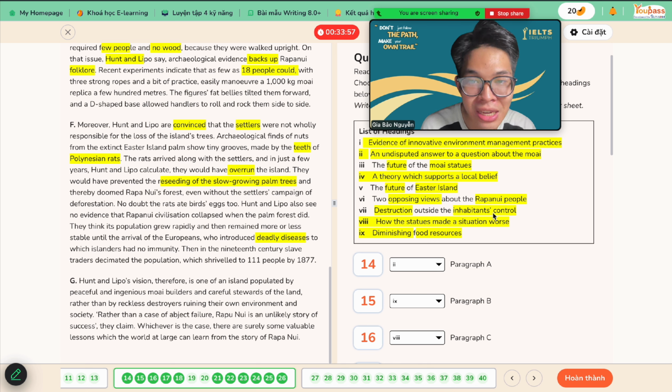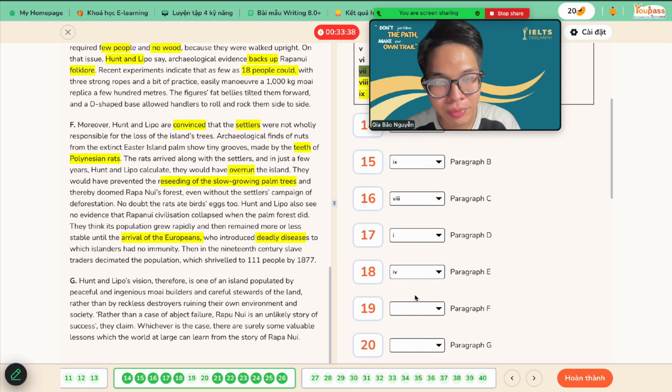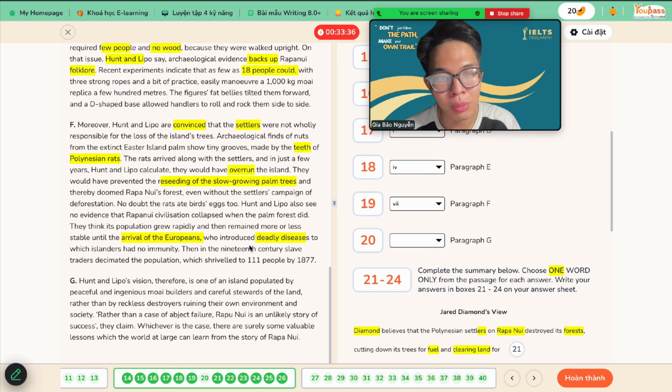Okay, some sort of disease, or the rats, or something related to the arrival of Europeans. They introduced some deadly diseases, killing people, which means they cannot control the disease, right? This one is letter number 7. Number 7 is kind of clear. So move on to the last one.